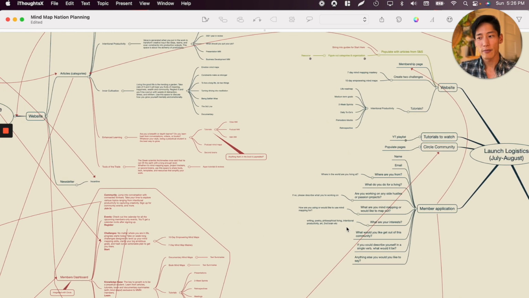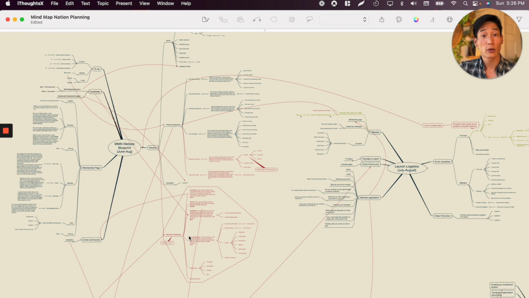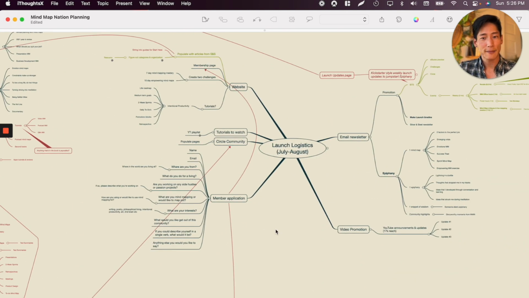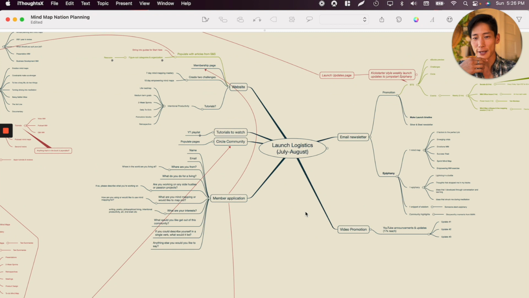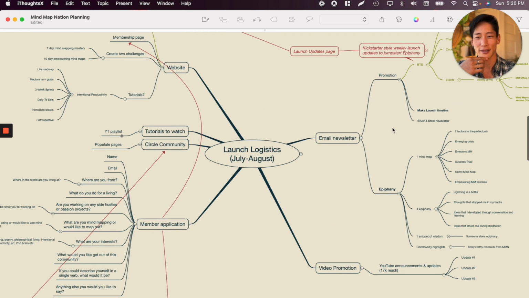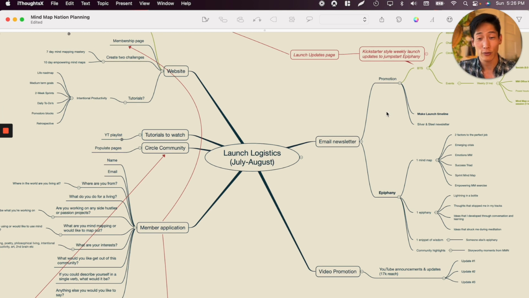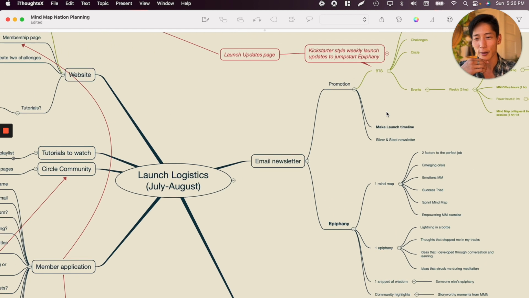So now that we've mapped out everything that is going to go into our product, as well as the steps that we're going to take to actually launch it, we have to go into the ops trackers, because just having a map is really hard to execute on. Just imagine you're going to have to go through all of these and try to check off the boxes. Where do you even put the timelines? I mean, of course you can put deadlines and stuff. iThoughtsX, which is the software I'm using, does allow that, but it's very cumbersome. Plus, if you are going to be working as part of a team, you can't really expect everybody to understand your map because, often, it's kind of for yourself, right?